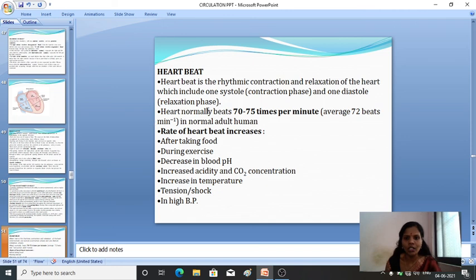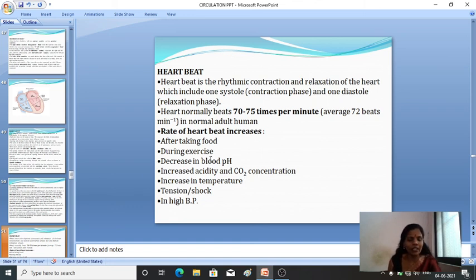So here what you have to keep in mind, what is the definition of heartbeat? Heartbeat is a rhythmic contraction and relaxation of the heart. Rhythmic contraction and relaxation. When one systole happens, we call it the contraction phase, and one diastole is called the relaxation phase. Fine. So again here the heart normally beats 70 to 75 times per minute, that is on an average 72 times we consider.